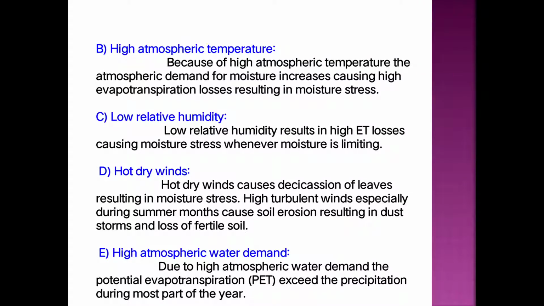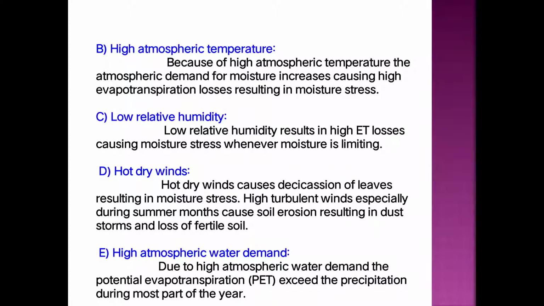Because of high atmospheric temperature, the atmospheric demand for moisture increases, causing high evapotranspiration losses during the moisture stress condition. If the temperature is high in dryland condition, the moisture demand of the crop increases. That means the water requirement of the crop increases, and that results in high evapotranspiration losses.